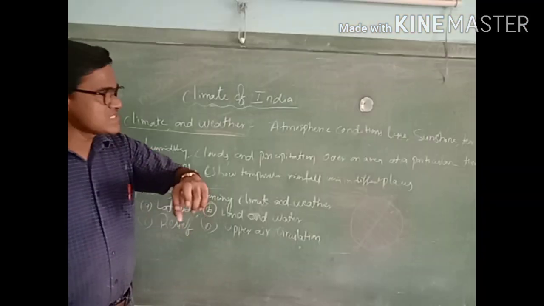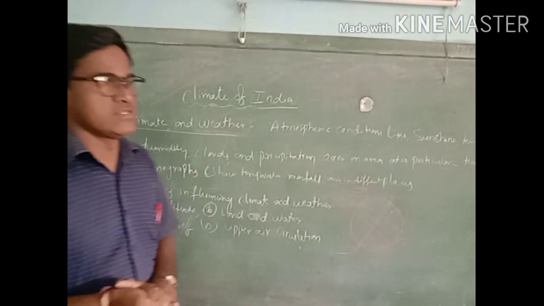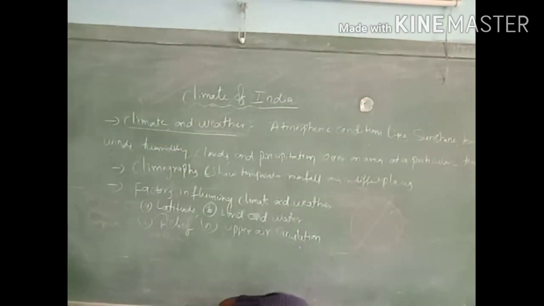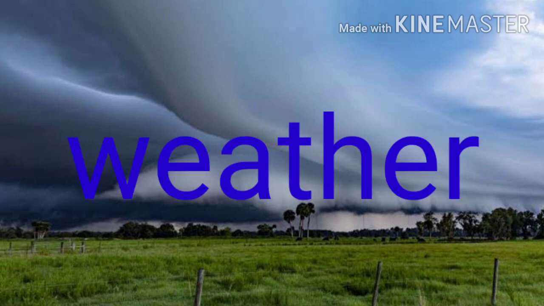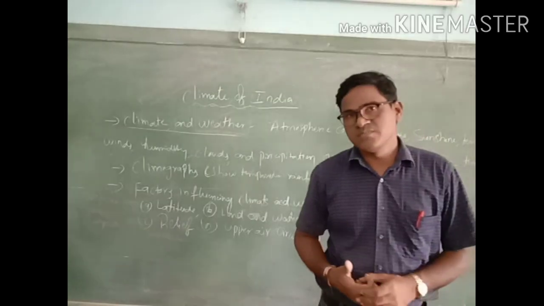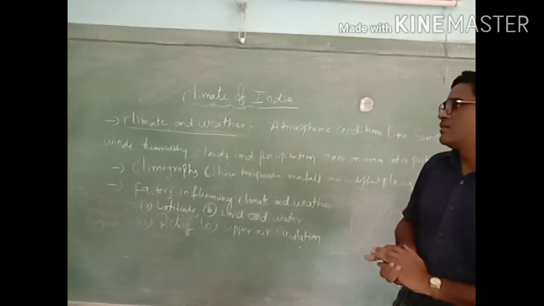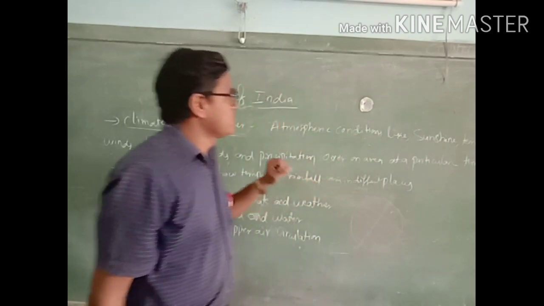What is weather? See, weather is nothing but some atmospheric conditions, like sunshine, sunrise, and next one is temperature, and next one is atmospheric pressure, air pressure, winds, humidity, precipitation, and blowing of winds. These are all we can call atmospheric conditions.